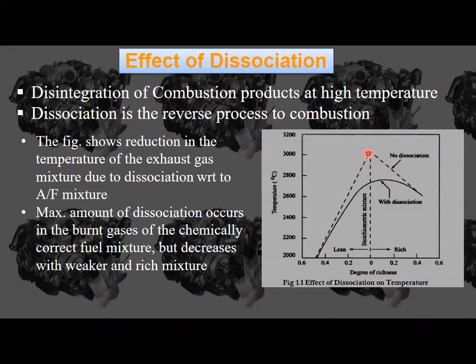Okay, the peak temperature we are going to attain is at the stoichiometric mixture, that is 3000 Kelvin. If it is a lean mixture or rich mixture, what is going to happen? The temperature obtained is very low. At the stoichiometric mixture only are we going to get high peak pressure and temperature. So that is the case if there is no dissociation.